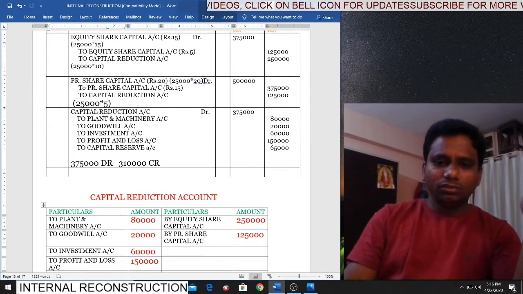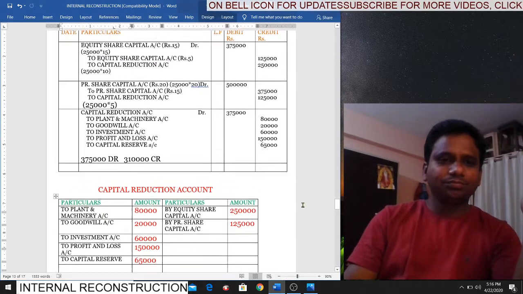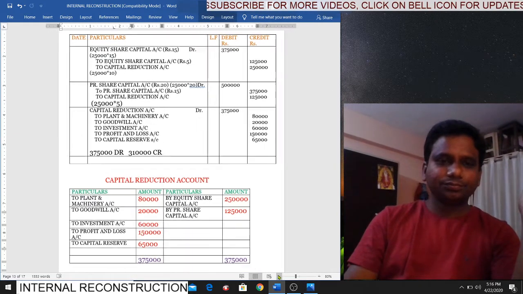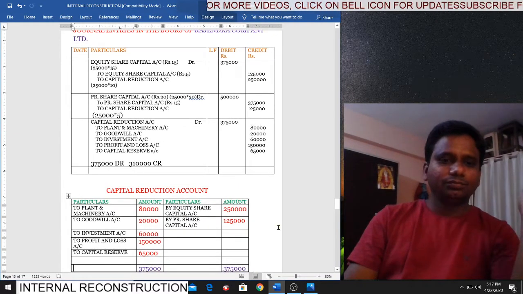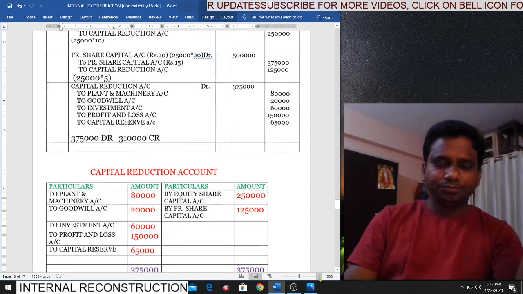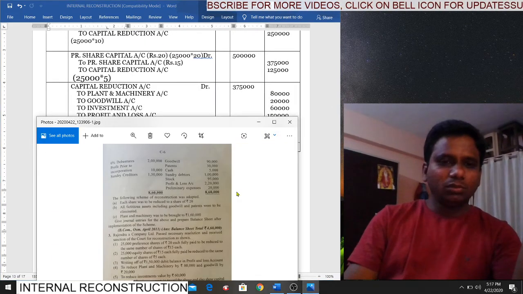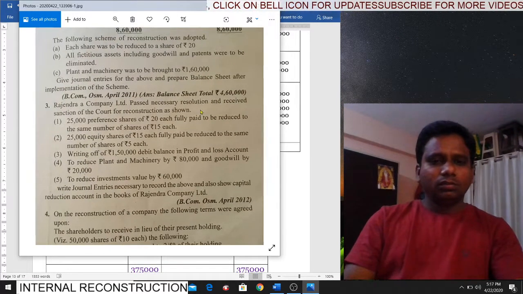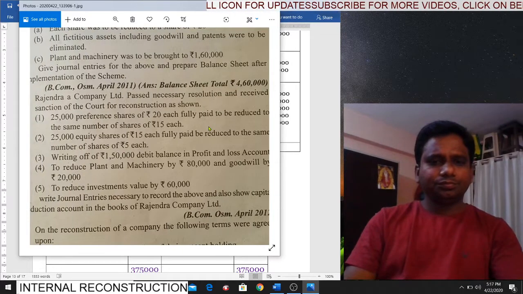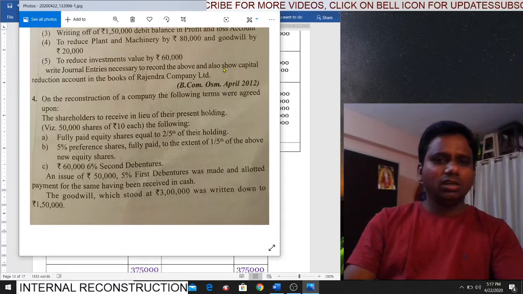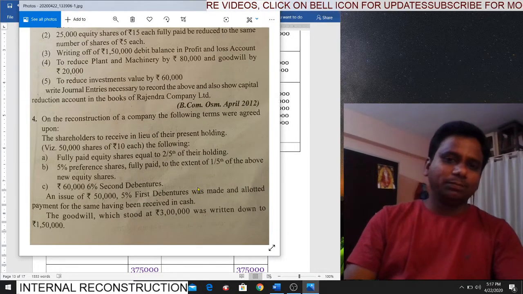I think so. For this problem also we have the answer in your notebooks. So this is the answer. If you want, you can take the snapshot. Right? Shall we move on? Yes. So we'll see the next problem. Okay. We get the fourth one. Fourth one also similar to the same one.